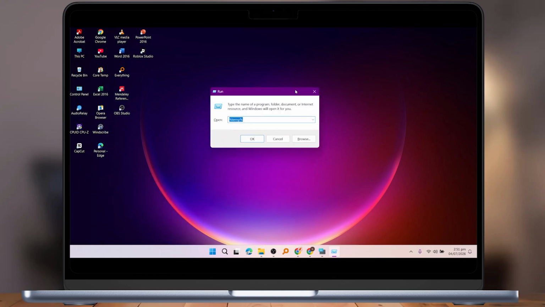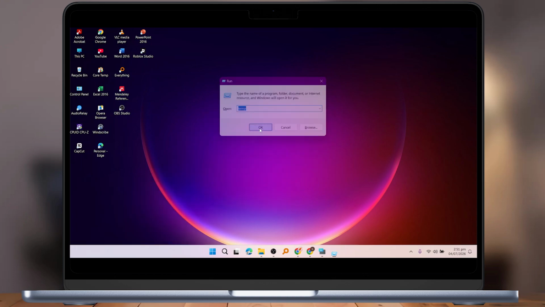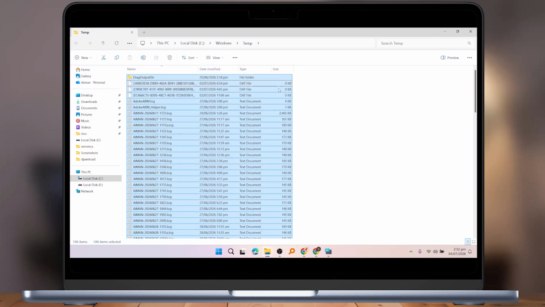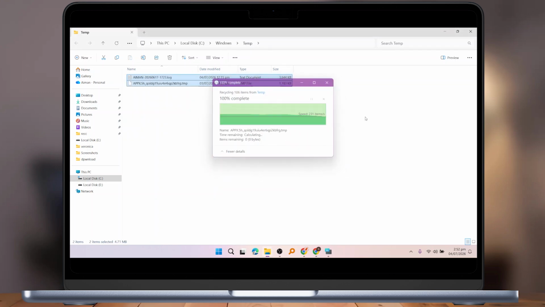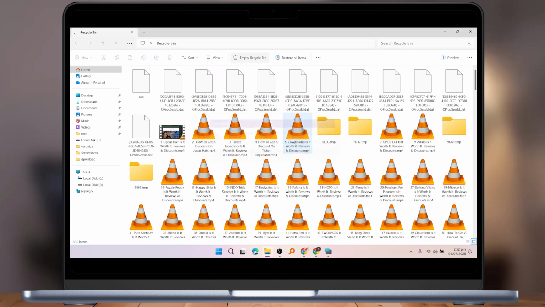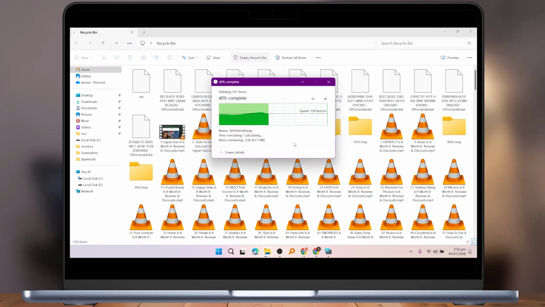Next, go back and open the Run tab again. This time, type temp and click OK. Here, delete all the files in this folder as well to clear additional temporary system data. After that, open the Recycle bin on your desktop. Now click on Empty Recycle bin and then click Yes to permanently remove all deleted files.